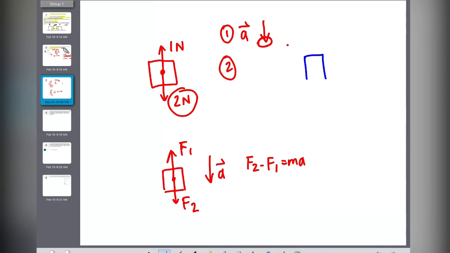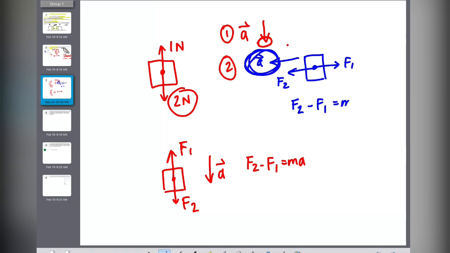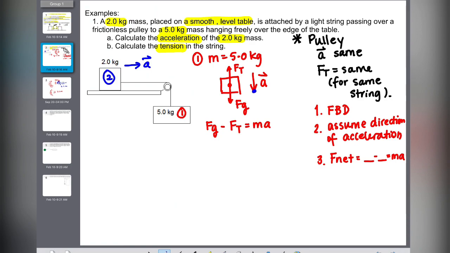Vice versa, how about if I have a block, I don't know what the value is, but I'm going to make up F1 and F2, and I tell you that the object is accelerating to the left, then your net force is going to be the left minus the right. You always take the direction of the acceleration as being positive, and that's your F net equals ma. Hopefully that clarifies for you, and that's why in here, because I'm going downward, I'm saying it's down minus up equals ma.